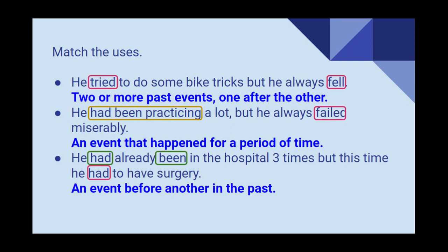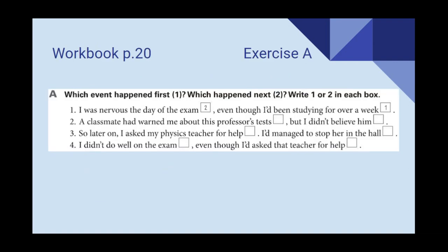Great, let's continue. Let's go to workbook page 20, exercise A. Here, you need to think about this. Which event happened first, and which event happened second? Write 1 or 2 in each of the boxes. Let's take a look at the first sentence. I was nervous the day of the exam, even though I had been studying for over a week. So obviously, first I studied for a week, and later I had the exam.